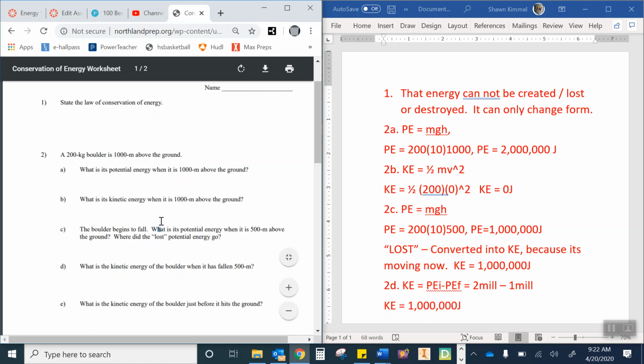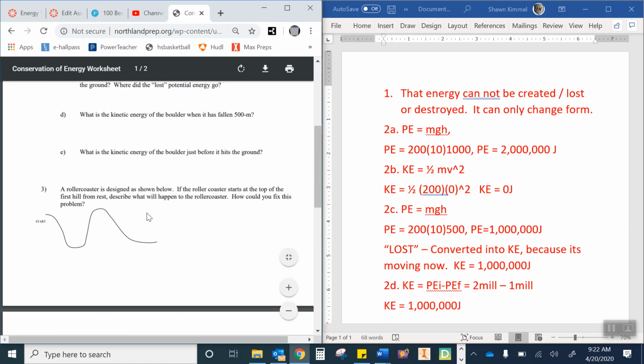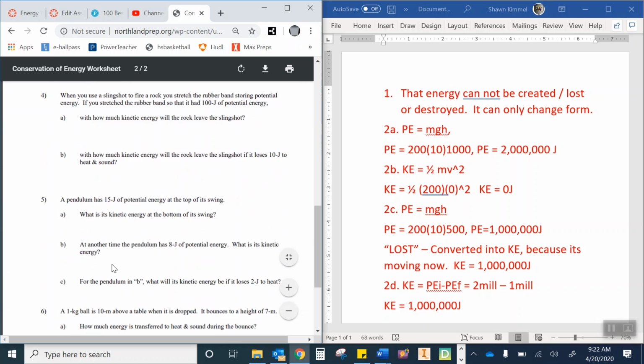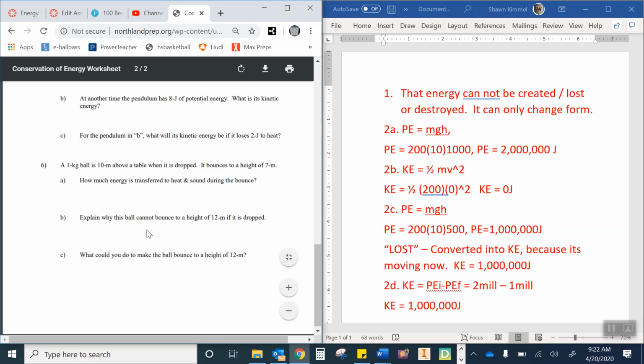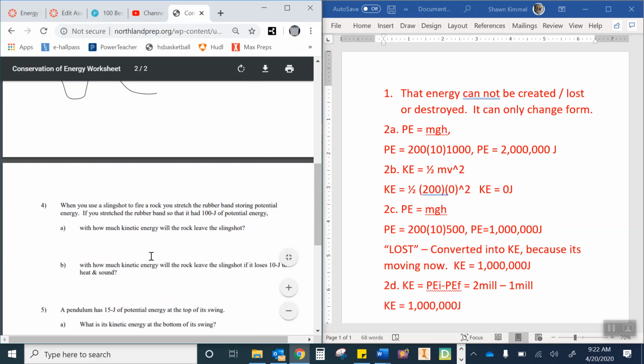Well, hey, I'm going to stop right there. Right there is 3, 4, 5, and 6. So you've got about 10 total problems, if you count A, B, and C, left for you to work out there on your own.